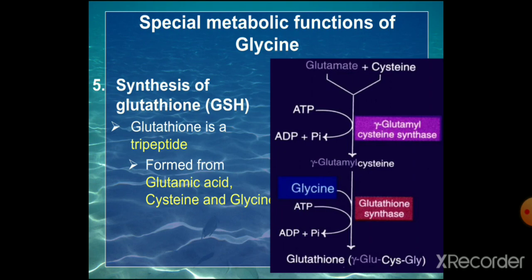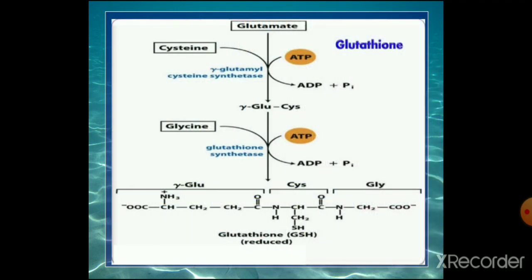So the synthesis of glutathione requires glycine.